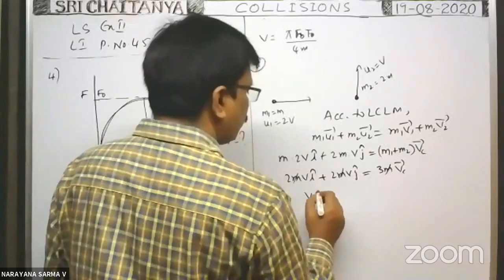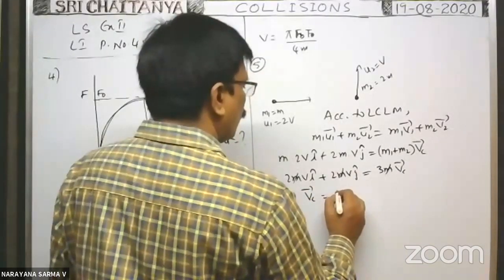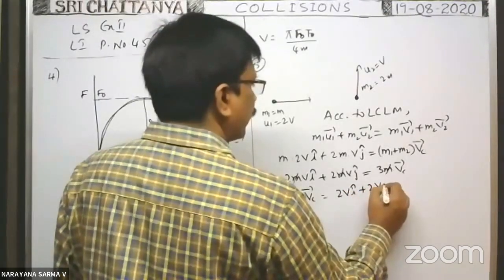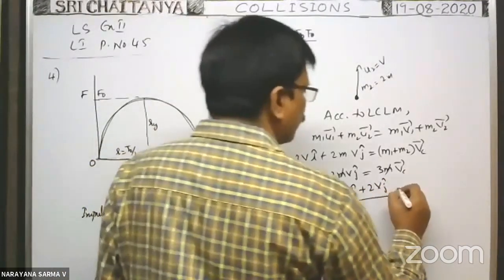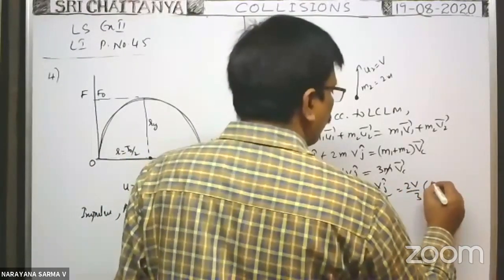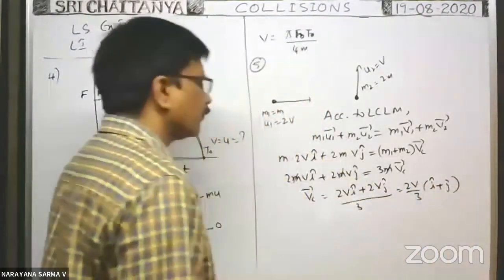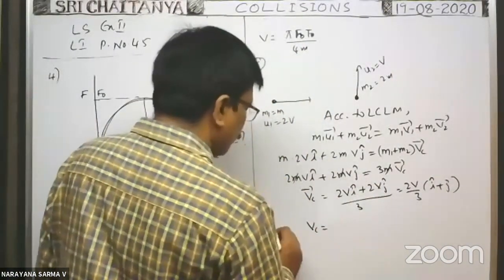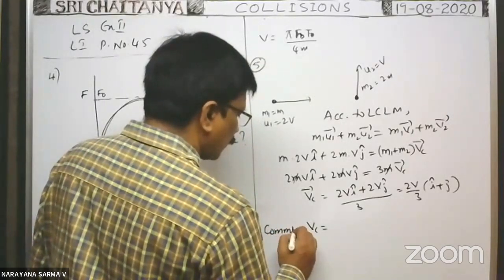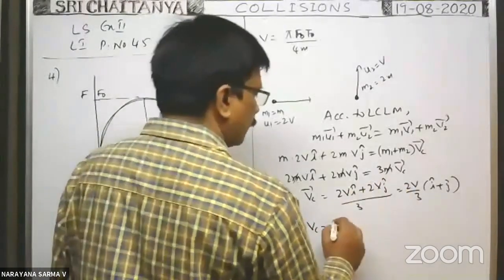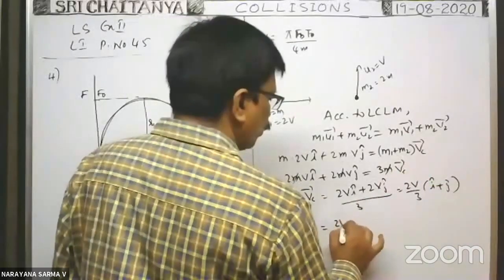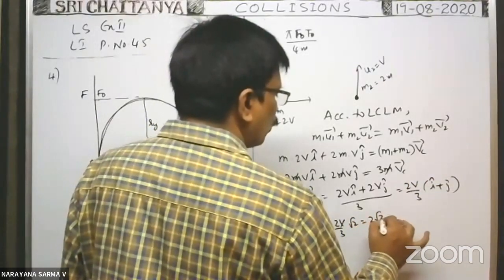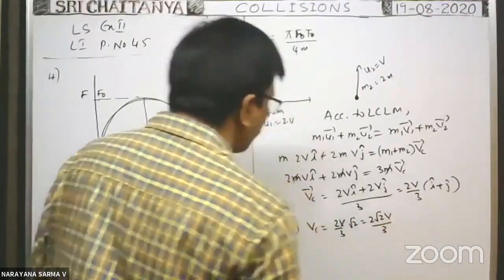Then common velocity vc bar is equal to 2v i cap plus 2v j cap whole by 3. 2v by 3 we can take common, so 2v by 3 into i cap plus j cap. What is the magnitude of this common velocity? Magnitude of common velocity is equal to the modulus of this one. 2v by 3 you write as it is. Modulus of i cap plus j cap means root 2. That's why 2 root 2 v by 3. It is the common velocity.